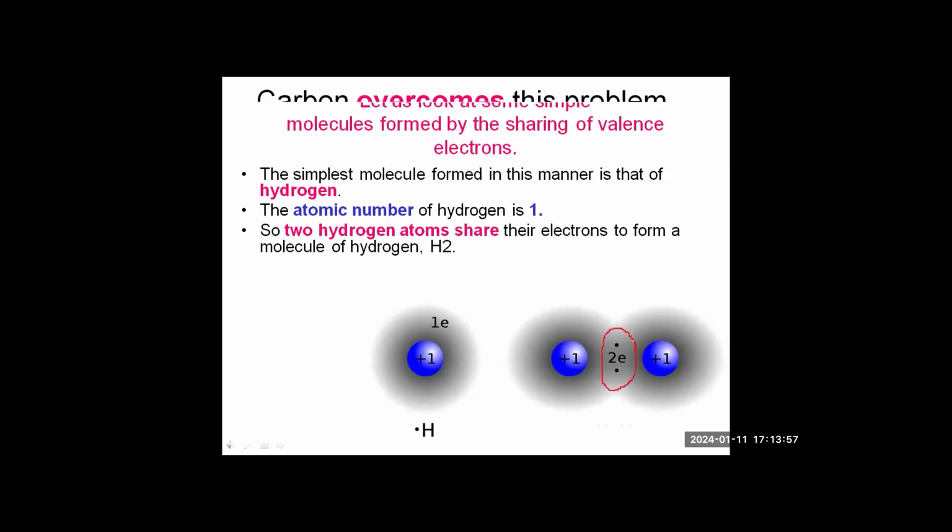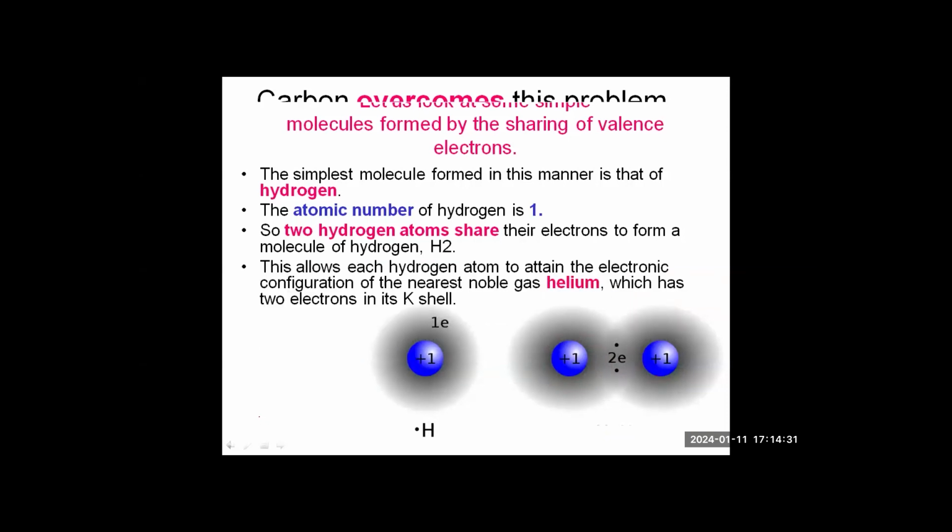this is a pair of electrons. One belongs to this, the other one belongs to this. Now they have shared the pair of electrons between them, thereby creating a covalent bond. This is the covalent bond between them. Now how to write it? This is how we write. This is hydrogen, a single line and another hydrogen. This represents the covalent bond. Right?